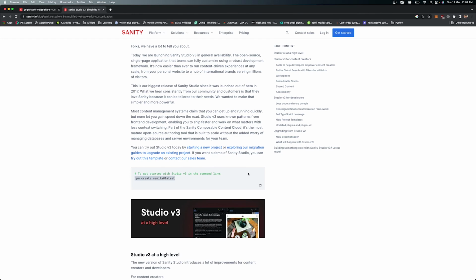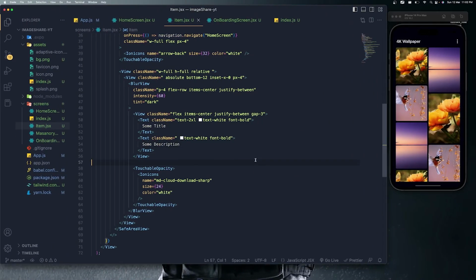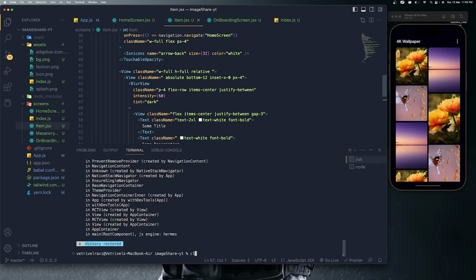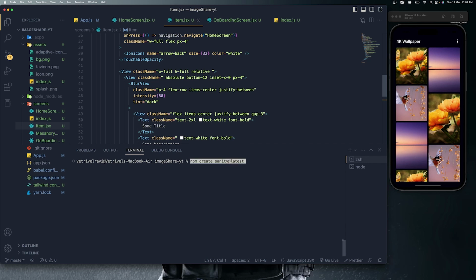So please go through this complete article over here, and this is the command that we need to execute in our terminal. So let me copy it and get back to our Visual Studio Code and go to the new terminal. Okay, so let me clear it, and here I'm just going to say npm create sanity@latest. So enter. So that will load. Yes, it's asking you to install this package, of course.